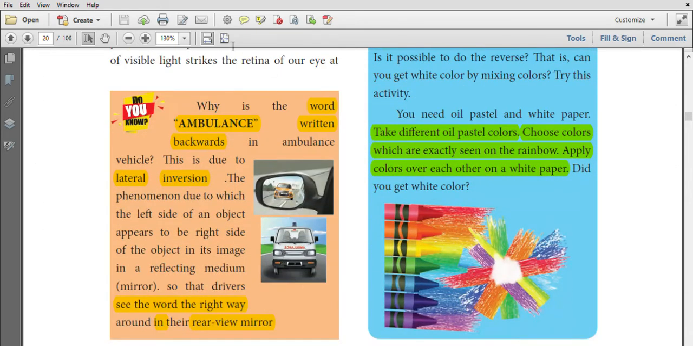On an ambulance, the letters are written backwards because the rear view mirror forms a virtual image. Virtual images are laterally inverted. So the words on the ambulance are written backwards to be seen the right way in the rear view mirror.